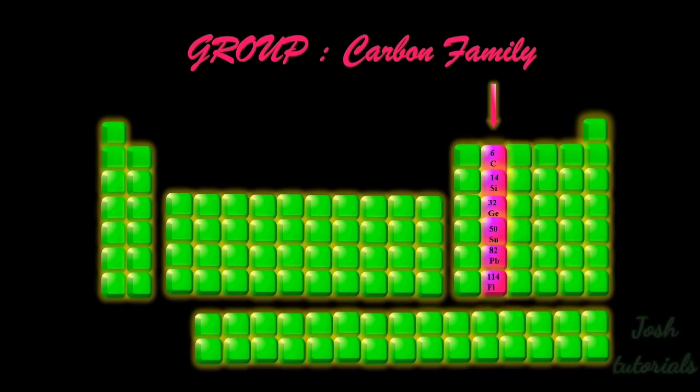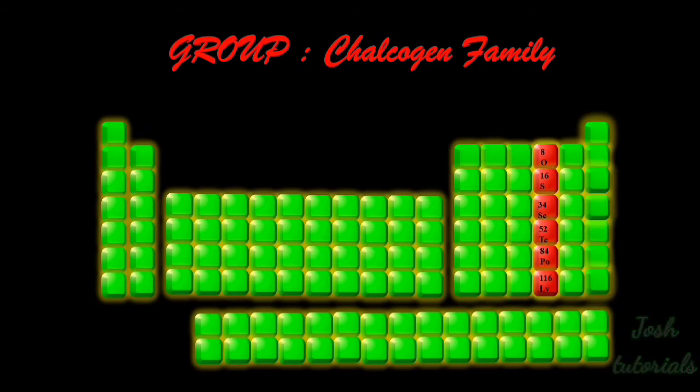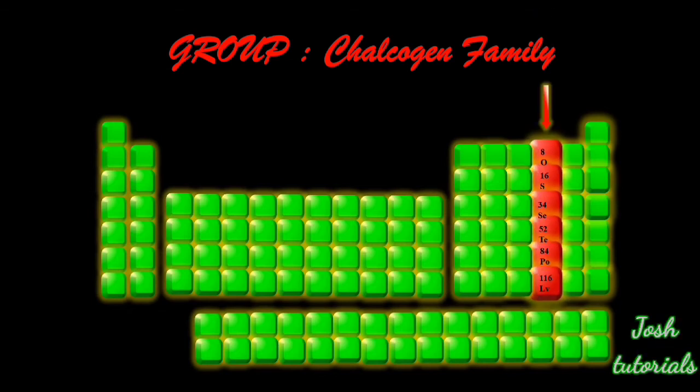The 15th group is named the nitrogen family, ranging from nitrogen to moscovium, and these elements have 5 electrons in their outermost orbit. The 16th group is named the chalcogen family, as the elements in this group form ores with metals, and the group ranges from oxygen to livermorium, and these elements have 6 electrons in their outermost orbit.